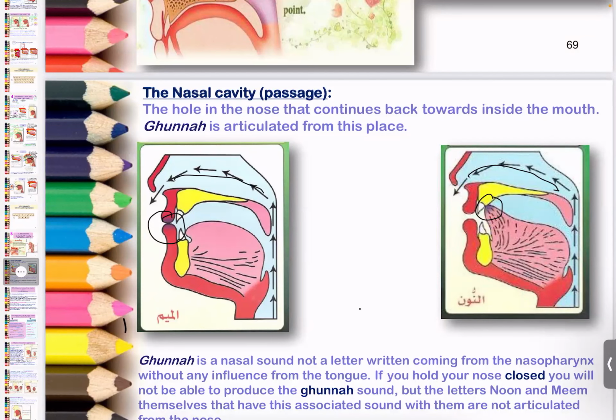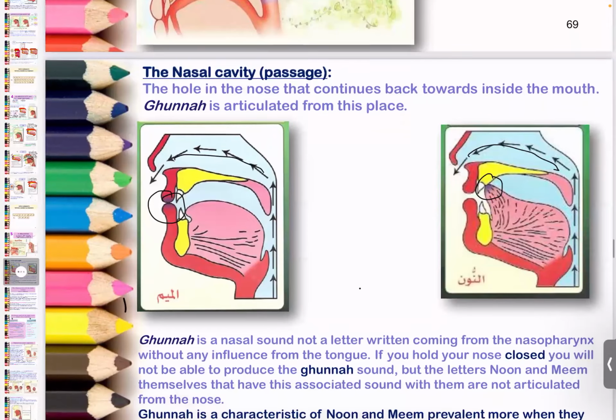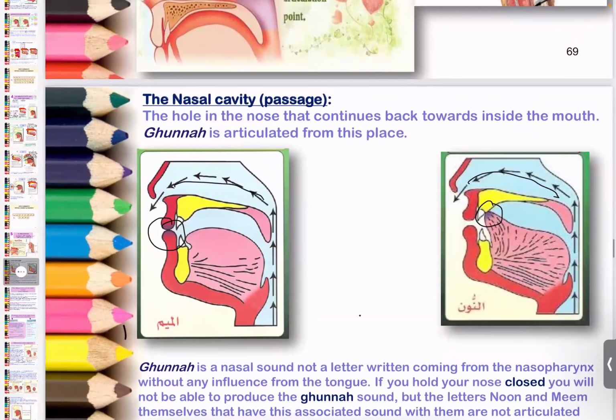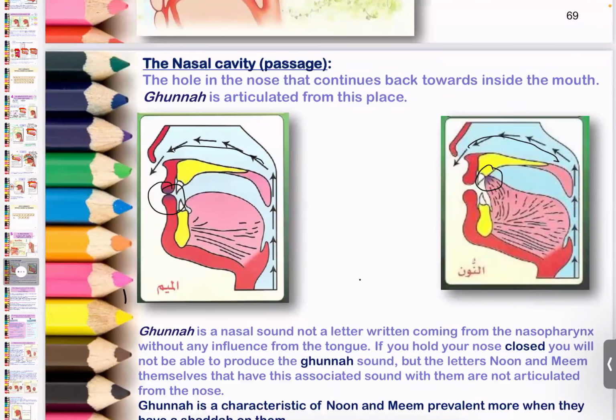This gives the letter its gunna. How about meme? Where is the sound stopped? At the lips, right? Both the lips are shut, like in the resting position. So the sound is imprisoned at the lips, but the sound is traveling through the nose, and that's the reason why even meme has a gunna.